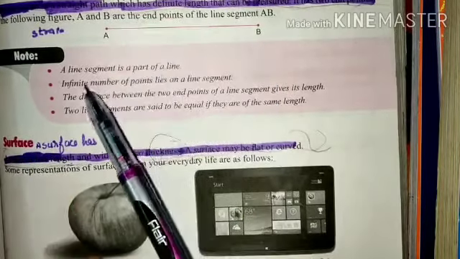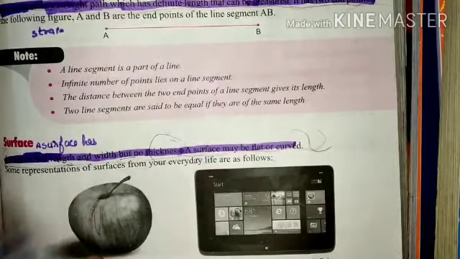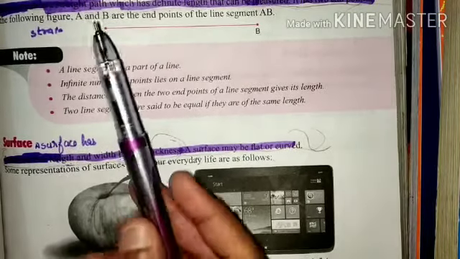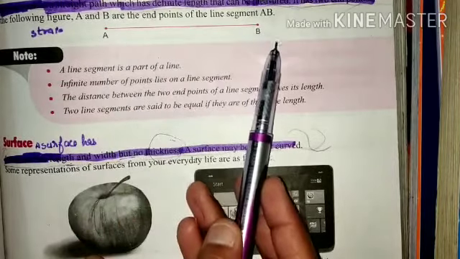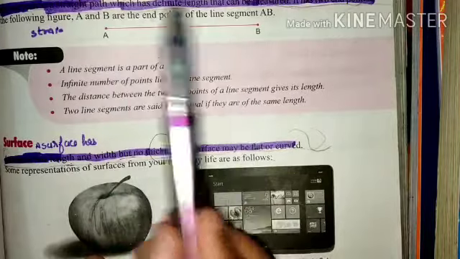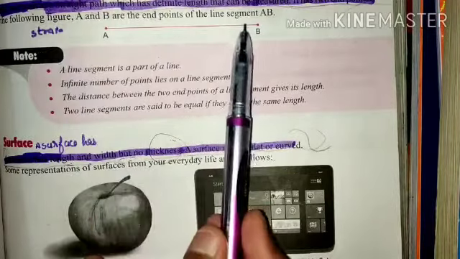That means it has a fixed length. We measure the length of the line like 2 cm, 3 cm. We know from where the line starts and where it ends. That's why it has fixed length. So it's a line segment.